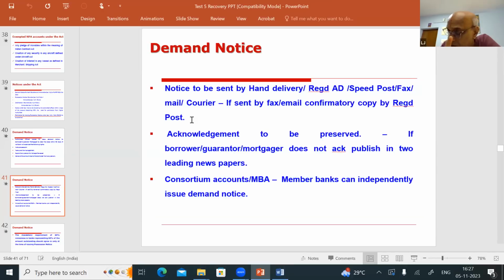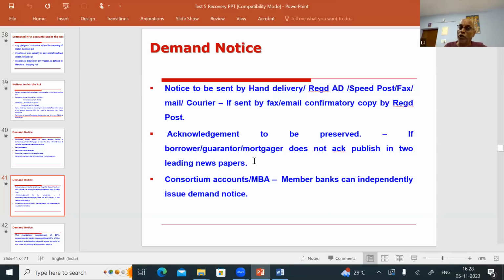If the signature does not tally in the acknowledgement card, then what to do? Or if the borrower refuses to sign the acknowledgement card, refuses to accept your demand notice, the acknowledgement is to be preserved. If the borrower, guarantor or mortgagor does not acknowledge, publish it in 2 leading newspapers, out of which one should be in vernacular.